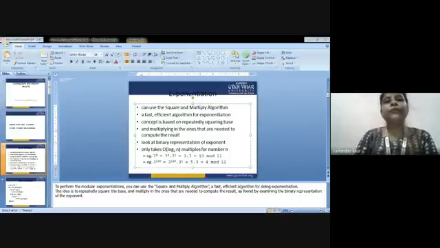Next is the right to left binary method. So what is the right to left binary method? This third method drastically reduces the number of operations.